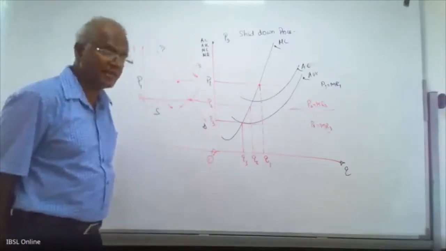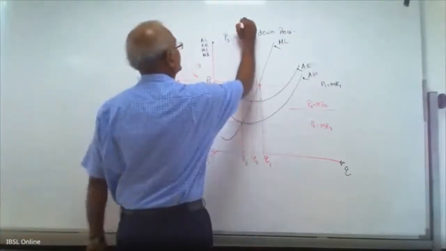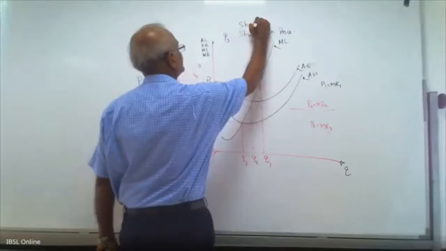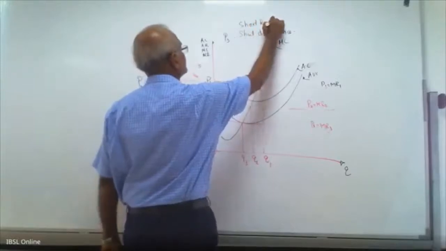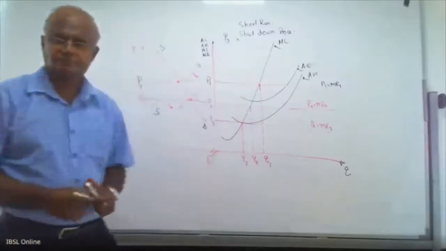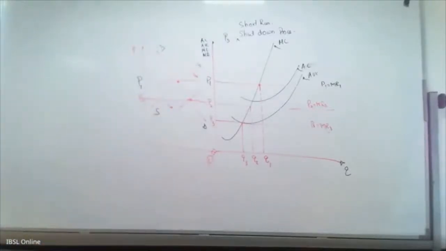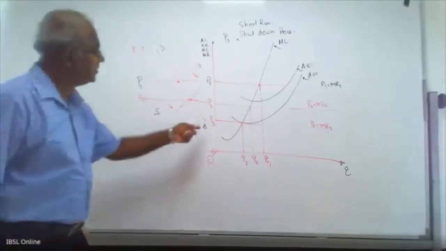Short run shutdown price. Some textbooks show it as the short run shutdown price. Now, what is it? This is the minimum point.